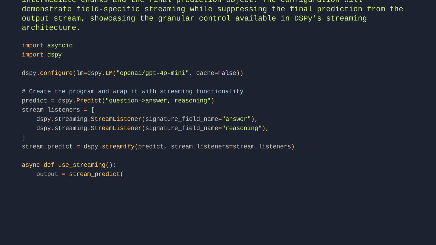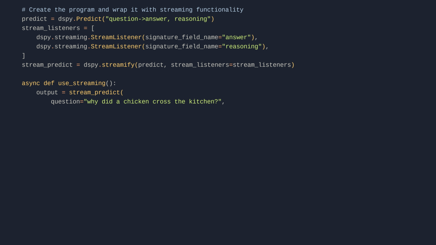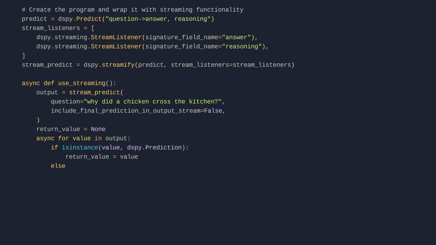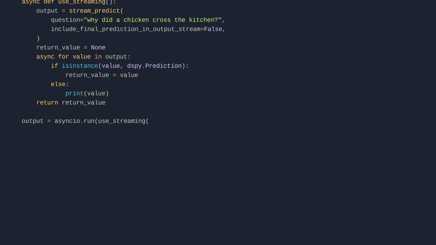question="why did a chicken cross the kitchen?", include_final_prediction_in_output_stream=False). return_value = None. Async for value in output: if isinstance(value, dspy.Prediction): return_value = value; return value. Print value. Return return_value. output = asyncio.run(use_streaming). Print output.